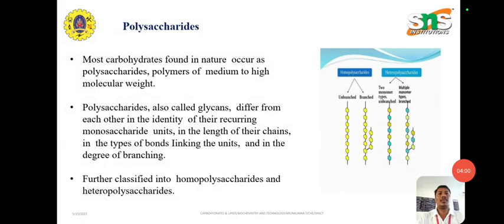Polysaccharides: most of the carbohydrates found in nature occur as polysaccharides. Polymers are of medium to high molecular weight. Polysaccharides, also called glycans, differ from each other in the identity of their recurring monosaccharide units, in the length of their chains, in the types of bonds linking the units, and in the degree of branching. They are further classified into homopolysaccharides and heteropolysaccharides.